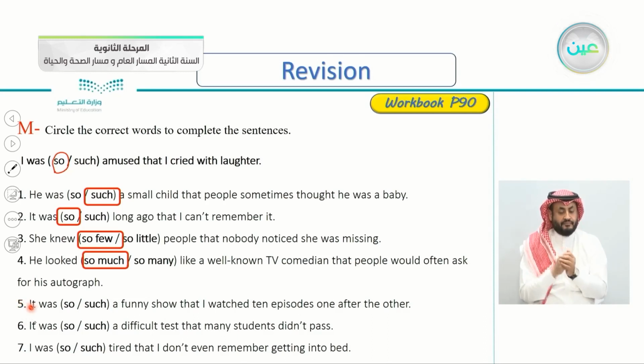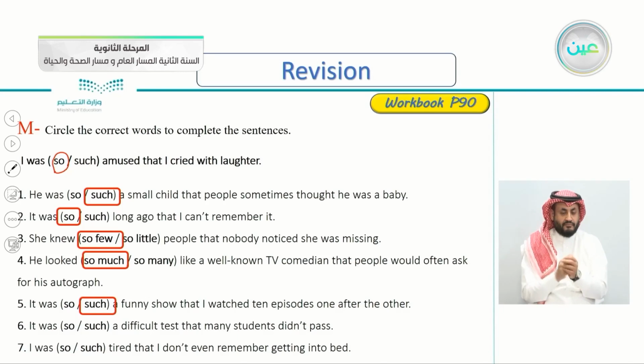Number five here: it was so or such a funny show. Notice here, a funny show, the letter A. It was such a funny show that I watched 10 episodes one after the other. So the effect is that I watched 10 episodes one after another. So it was very good, such a funny show that I watched 10 episodes one after the other.